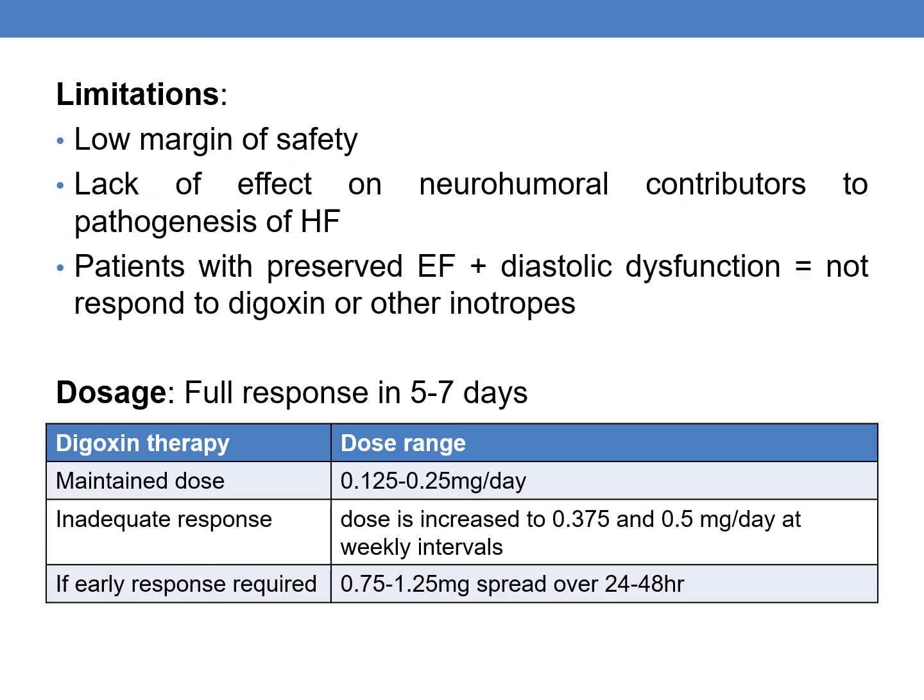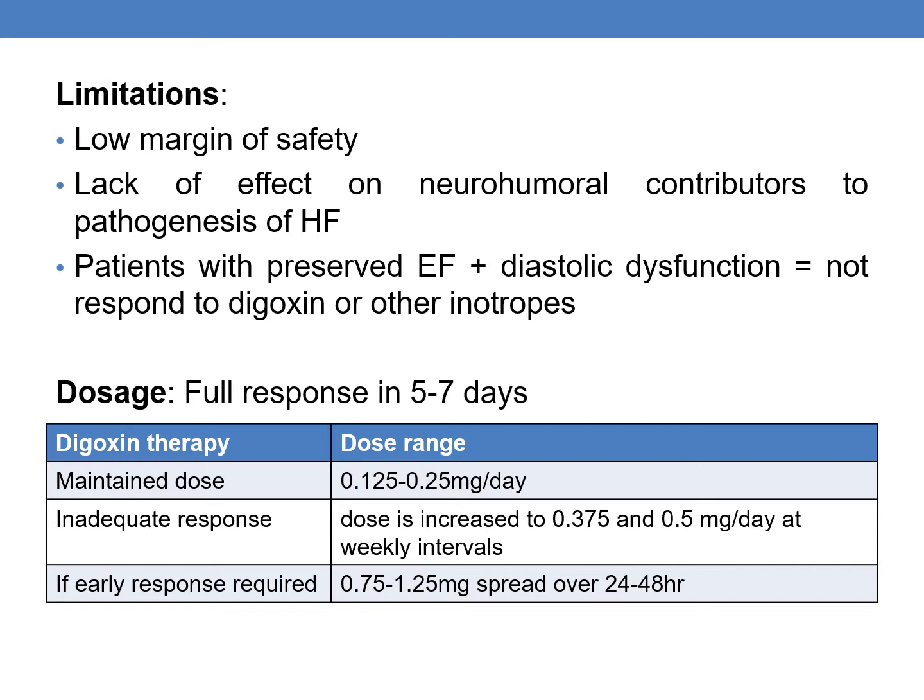Coming to the limitations, the margin of safety is low, and there is a lack of effect on neurohumoral contributors to the pathogenesis of heart failure. And the patients with preserved ejection fraction, that is nothing but diastolic dysfunction, do not respond to digoxin or other positive inotropes. The dosage is as follows, and the full response is seen in 5 to 7 days.